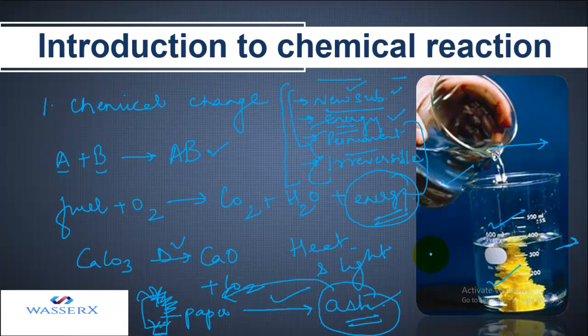Similarly, in this figure, you get to see that when we mixed these two liquids, this yellow substance is formed. There is no other process by which we can actually remove this yellow substance. So this indicates that a chemical reaction is irreversible in nature. So I think you got it, that a chemical reaction involves all these characteristics.